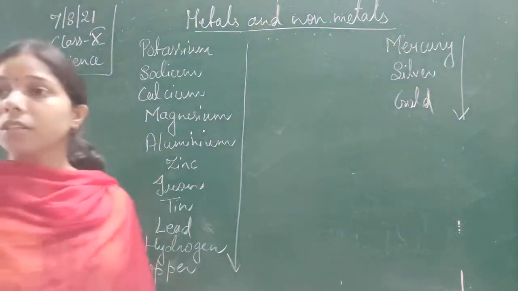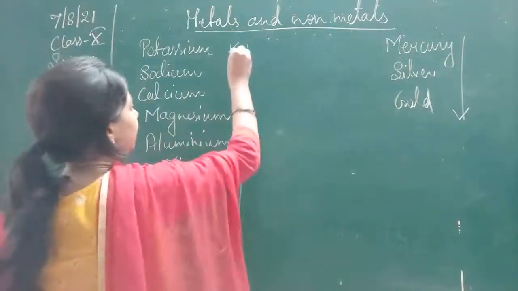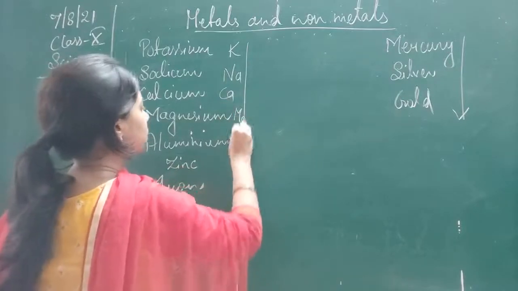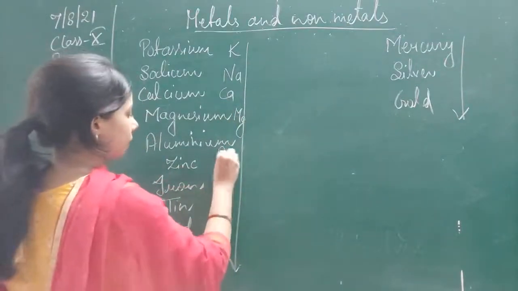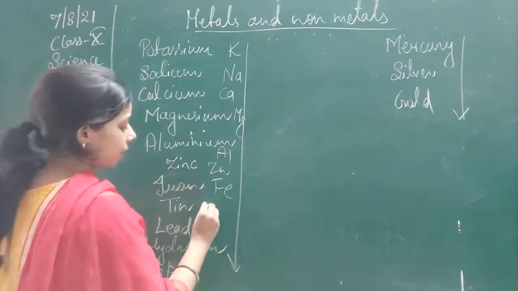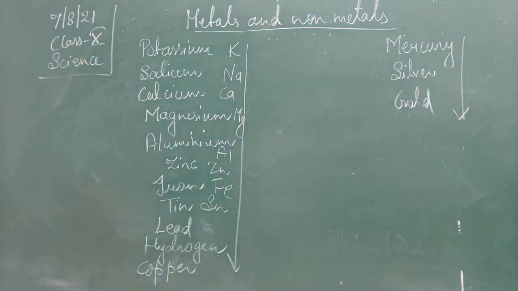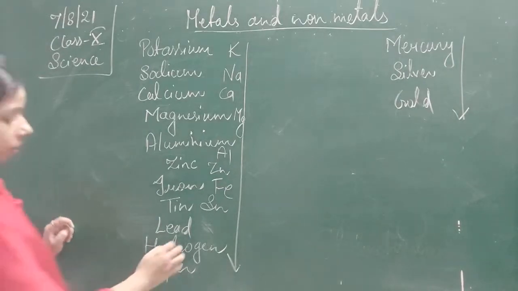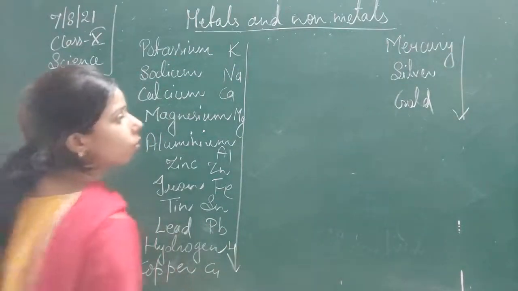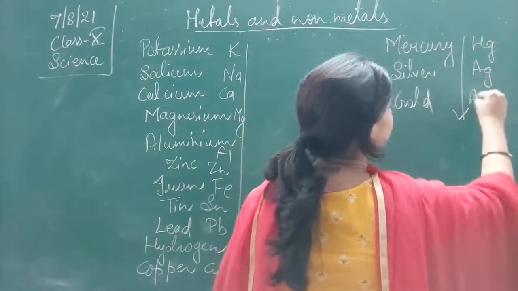Okay, this is the decreasing reactivity series. Symbol, you all know how to show that. K, this is Na, calcium is there Ca, magnesium is there Mg, then aluminium is represented by Al, then zinc is represented by Zn, iron Fe, tin is there which is represented by Sn. Okay. Then lead, Pb, hydrogen, you know that, capital H, copper, Cu, mercury, Hg, silver, Ag, and gold, Au.